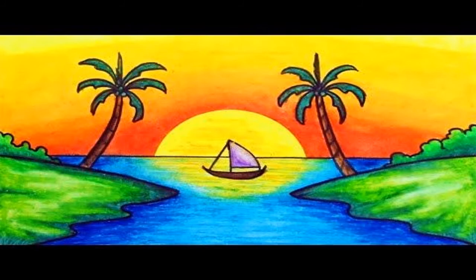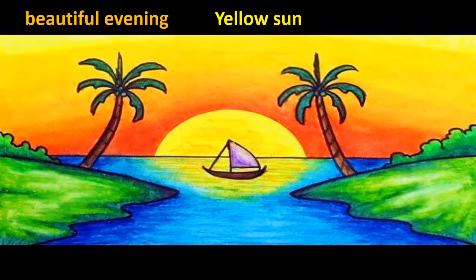Children, look at this scenery. Now, looking at it, I'll be giving you few words. You have to describe them. Okay? The first word is evening. Yes, it's a beautiful evening. Next, sun. Yellow sun. Very good, children. Next, trees.